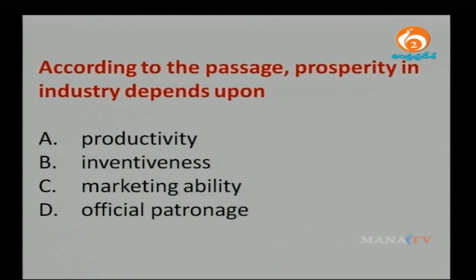According to the passage, prosperity in industry depends upon productivity, inventiveness, marketing ability, official patronage. And the correct answer is marketing ability, because it's comparing the marketing ability of Japanese with the British.